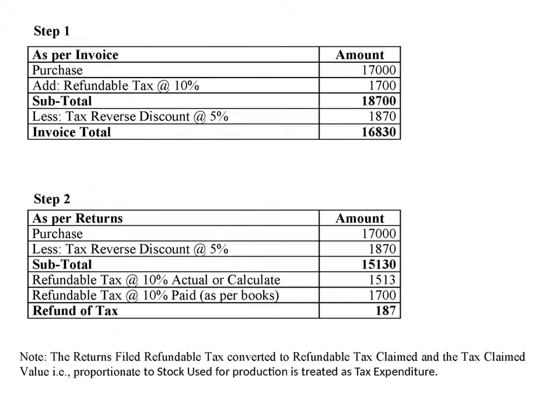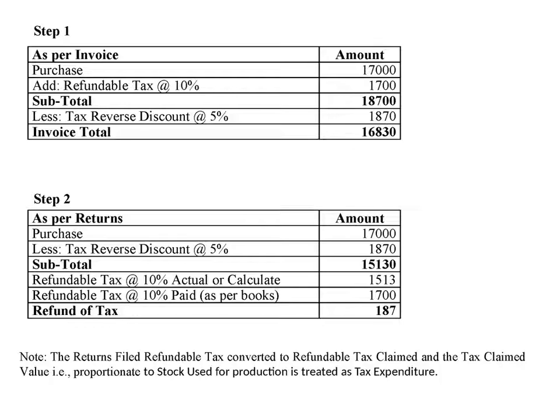Refund calculation. Step 1. As per invoice. Purchase 17,000. Refundable tax at 10%, 1,700. Subtotal 18,700. Less: tax reverse discount at 5%, 1,870. Invoice total 16,830.